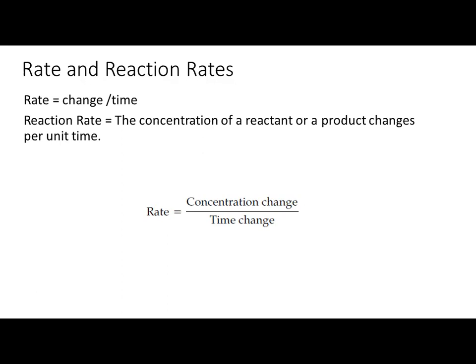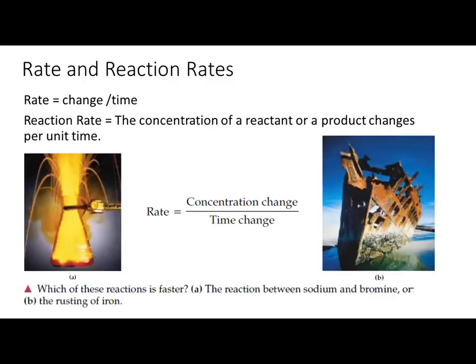Okay. So this is the very simple formula to calculate the rate of a chemical reaction. If you know the change in concentration and the change in time, just divide them, and you find the rate of a chemical reaction. Let's have a look at these two images.